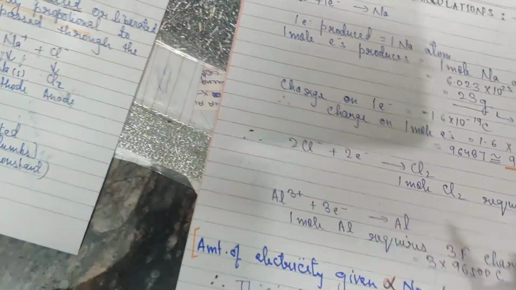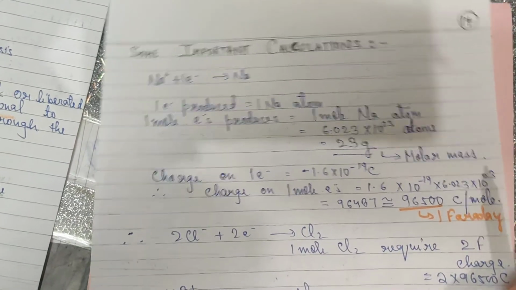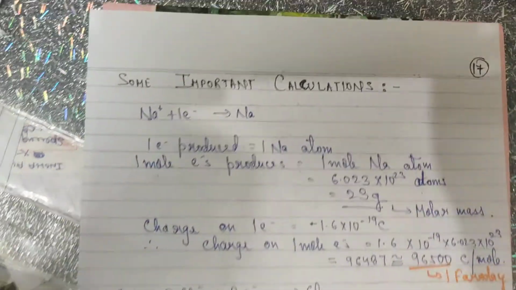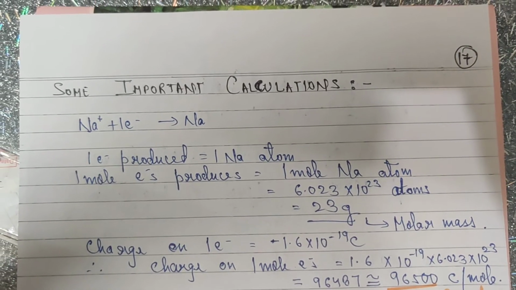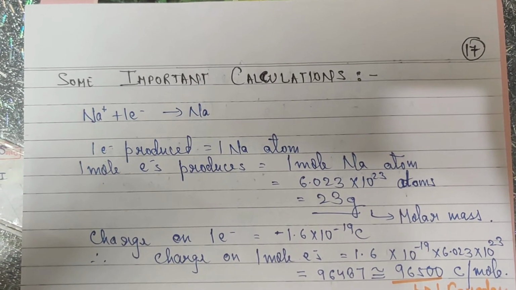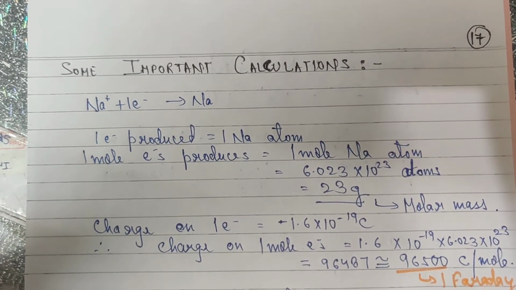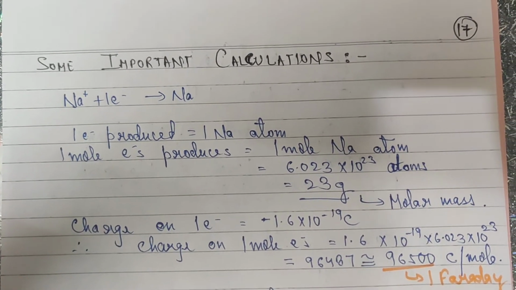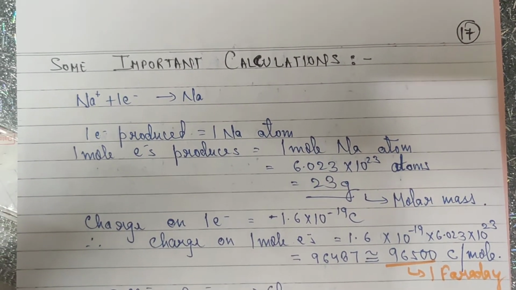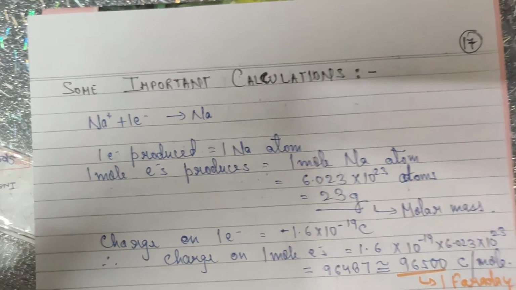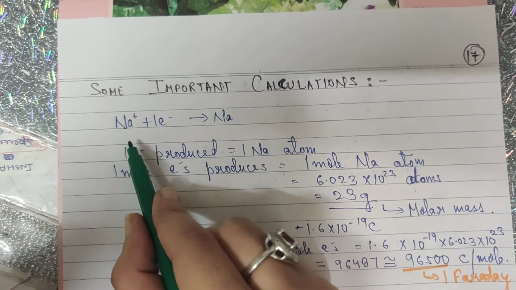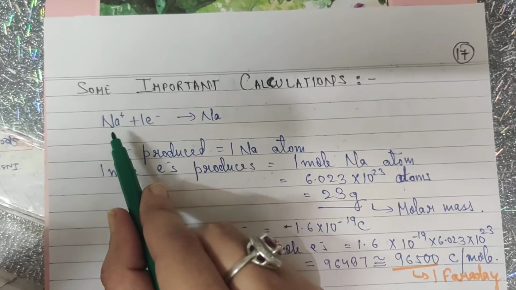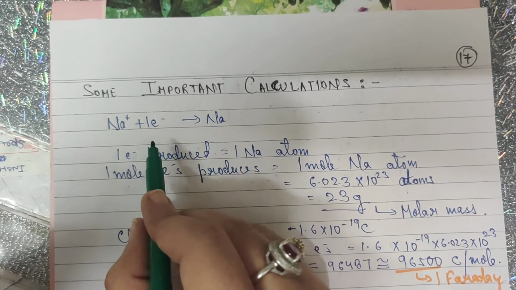Now coming to the important calculations related to these two laws that you will be applying in your numerical portion. I have mentioned some important calculations here. As you can see, the first thing is sodium plus, as I was dealing with the example of NaCl, so I am continuing with NaCl only.